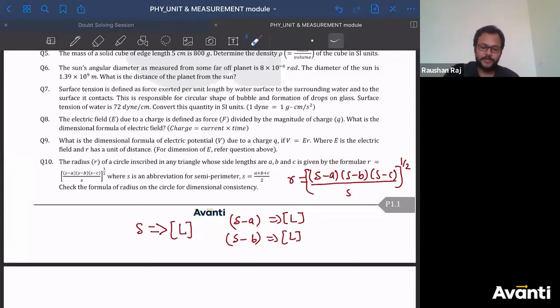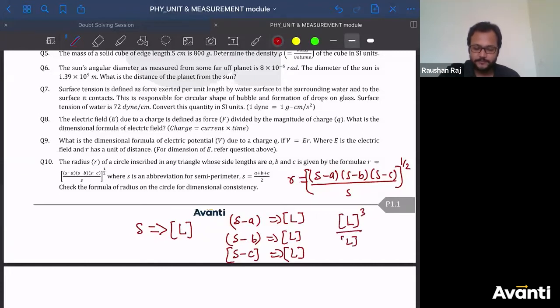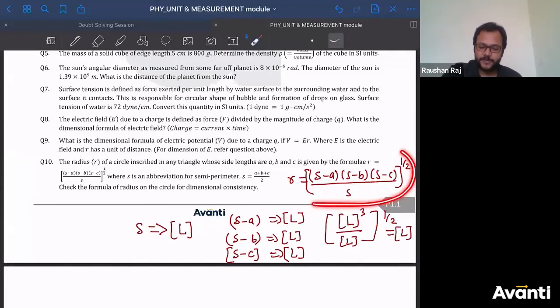Now S minus c, this is also length. S is already length. So what do we get on top? I'm getting L cubed divided by L to the power half. L cube by L is L square, to the power half is nothing but L. So the dimensional formula for this part is L and this r is also L. So what did I get? Length is equal to length. So yes, it is dimensionally consistent.